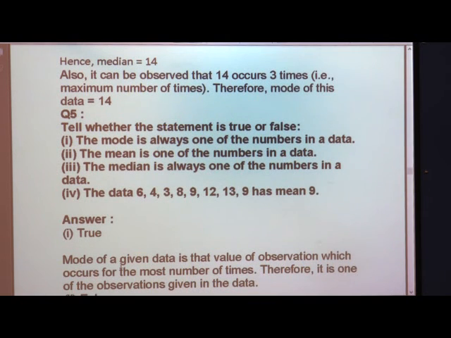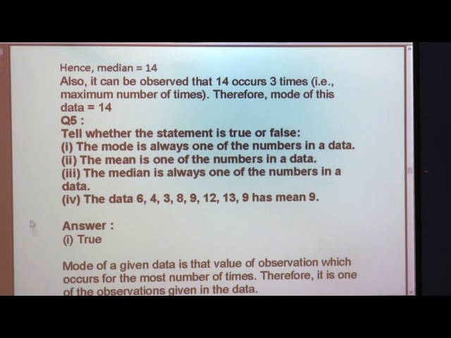Let us read here. Hence, it can also be observed that 14 occurs 3 times, that is the maximum number of times. The number which occurs the maximum number of times, or is repeated many more times, is nothing but our mode, and therefore the mode is 14.